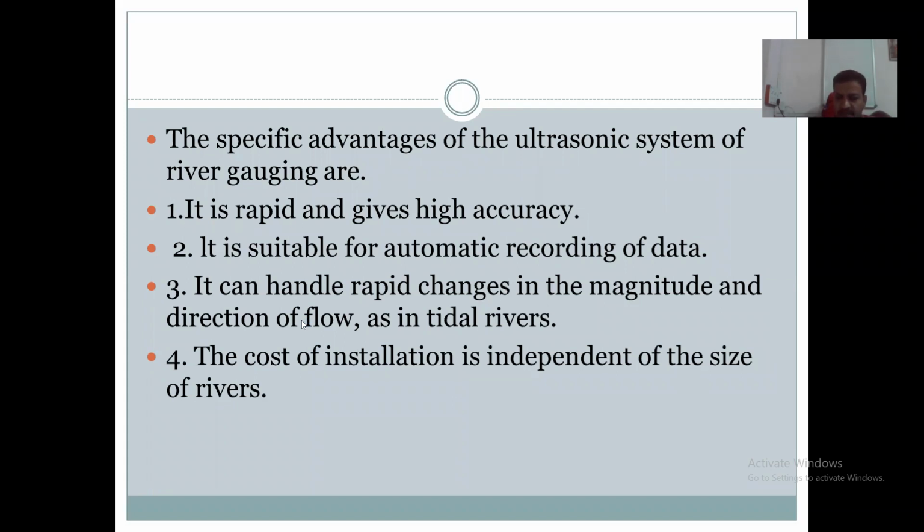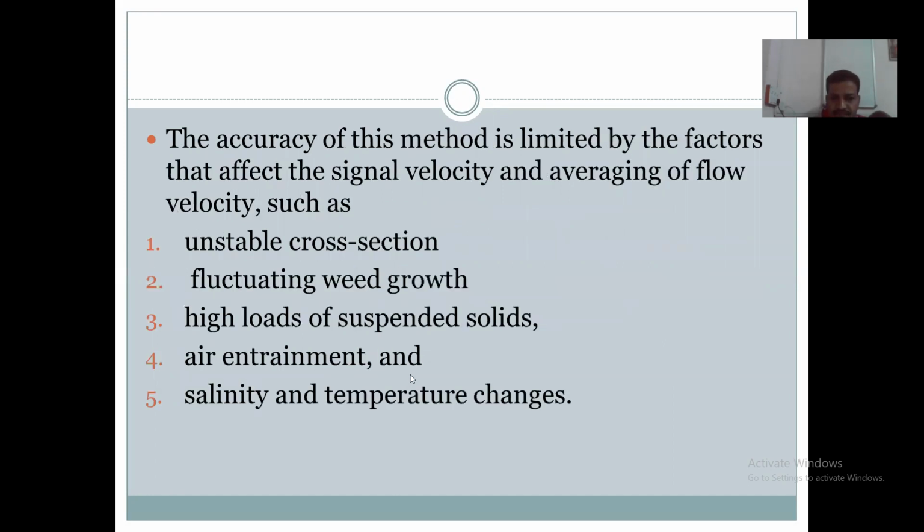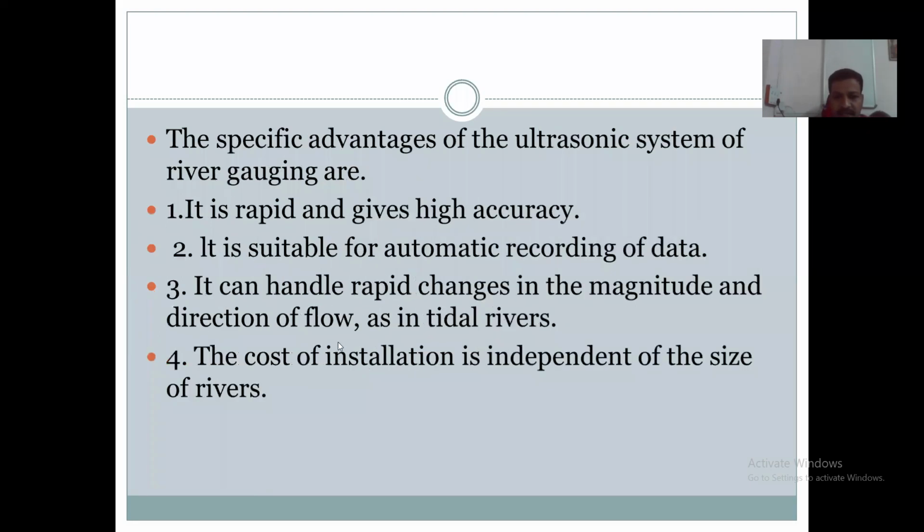And the cost of installation is independent of the size of the rivers. Cost of installation is less. These are the advantages of this ultrasonic method.